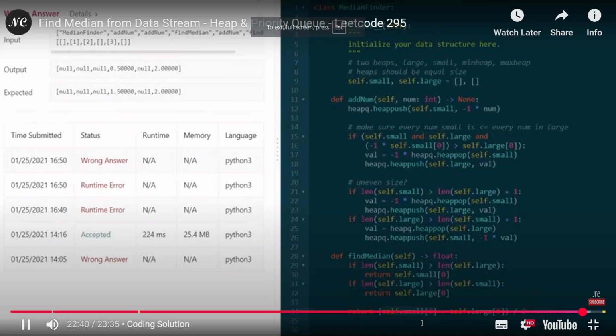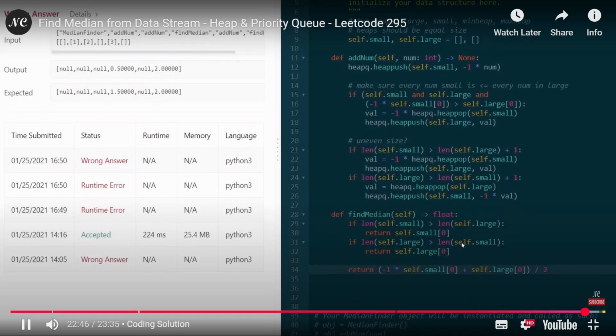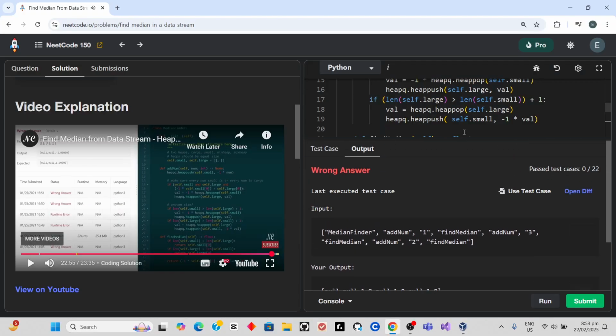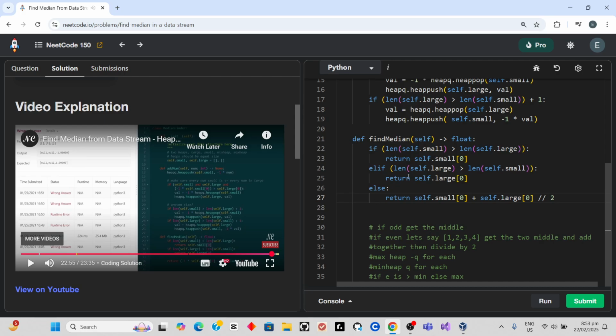Oh, something wrong. Hey, I forgot, remember small is negative. We multiply the numbers by negative, so when we're getting the number and actually trying to calculate the median, we have to take that number and multiply it by -1 before we add it to this number and then divide by 2. And let me not forget to do the exact same calculation when we're returning the value. Oh, and that's an honest mistake then. I thought it was already fixed, so that was my bad. It's also not fixed, so yep.